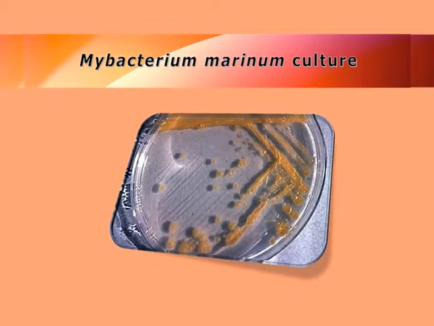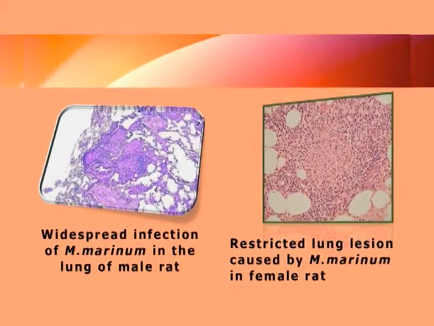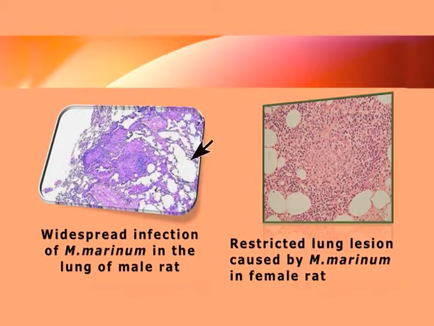This group of bacteria, Mycobacterium marinum, represented by this orange culture, actually invades the lung tissue, causing the dreadful disease of tuberculosis. But in rat, it has been seen that the lung lesion is restricted in the female rat lung because of the production of the female sex hormone, estrogen. And because it is lacking in male rat, the infection in the lung is more devastating.